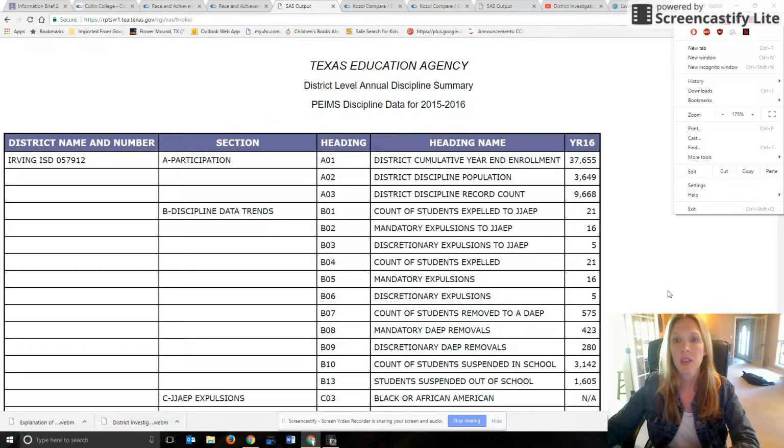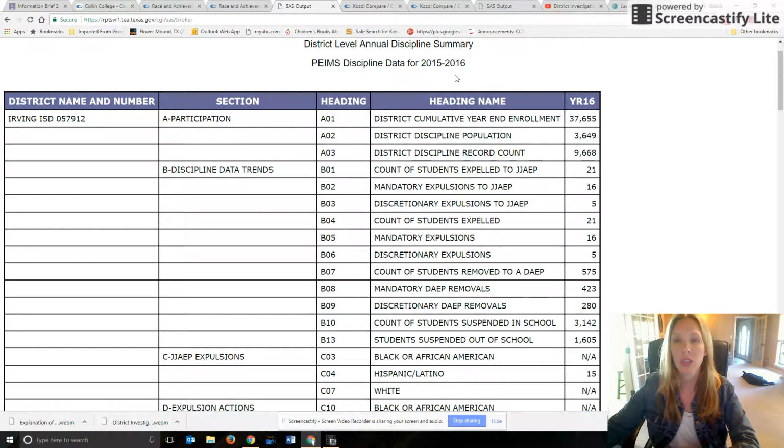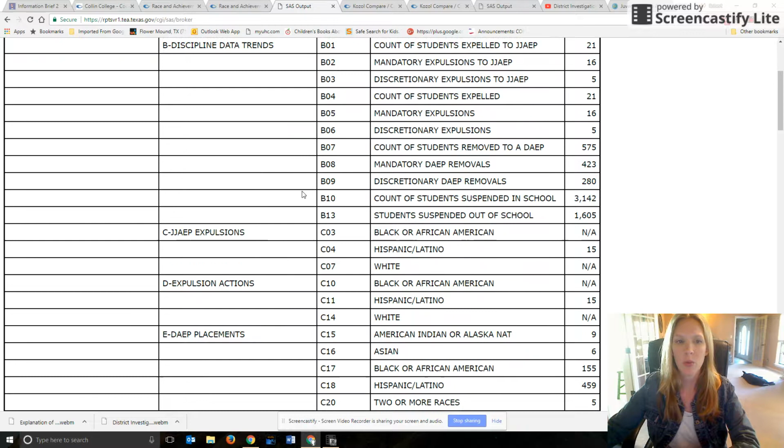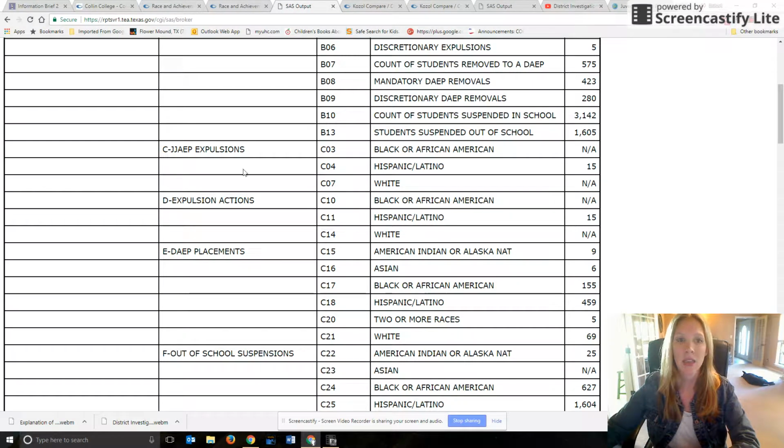So this is going to give us the discipline data for the 2015-2016 school year. And so it's going to give us some cumulative populations and some discipline trends. But what I want you to start looking at is down here at Part C. So JJAEP expulsions is to a juvenile justice alternative program, and so students who are sent there who've had serious major infractions and have been expelled from school, and so those are usually run by county.